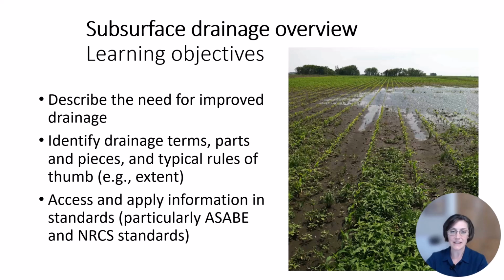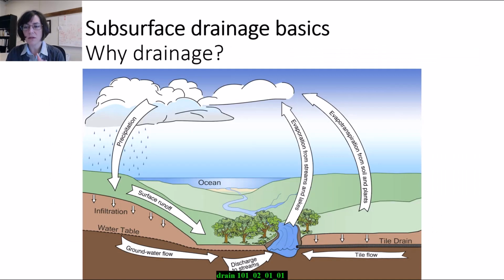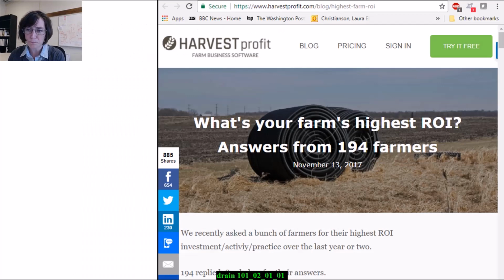We'll start this lesson with why do we even need to do tile drainage? As I said before in this course, one of the most important parts of getting agriculture right is managing the water right. When you don't have enough water, you irrigate. When you have too much water, you improve the drainage. And that sets the context for this entire week, especially this first lesson where we're talking about why drainage.